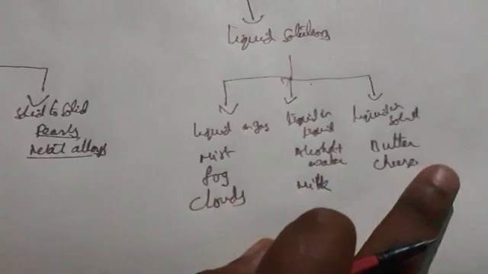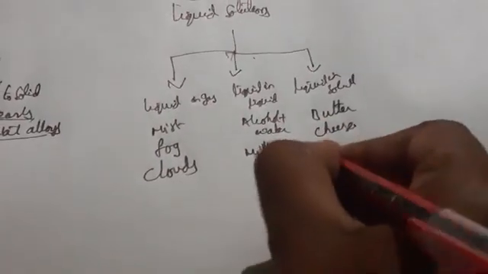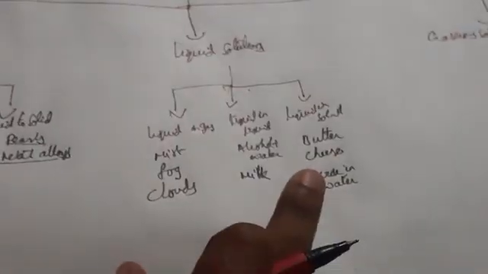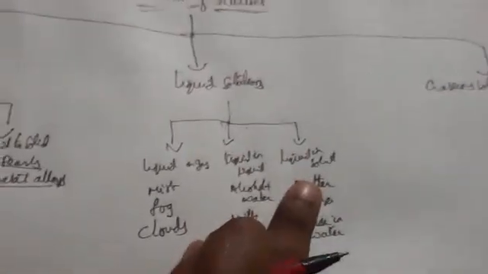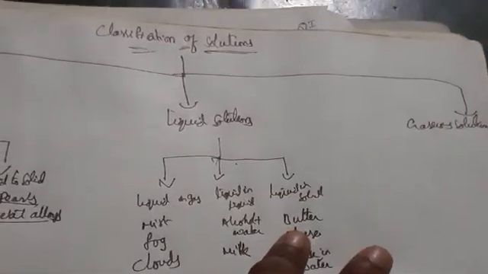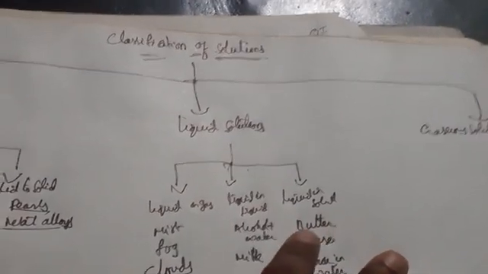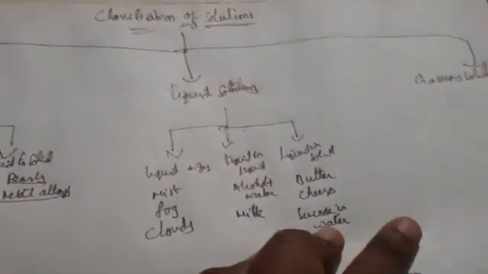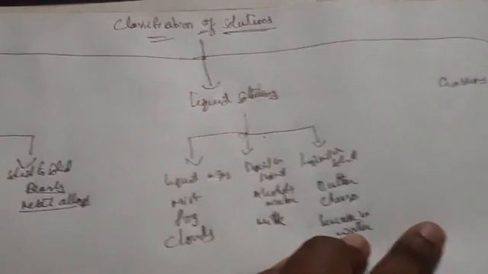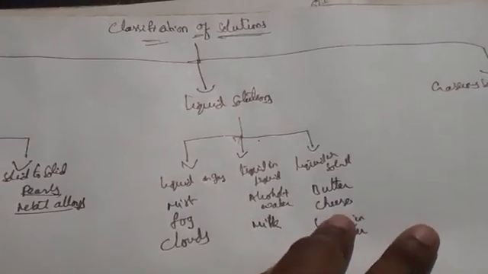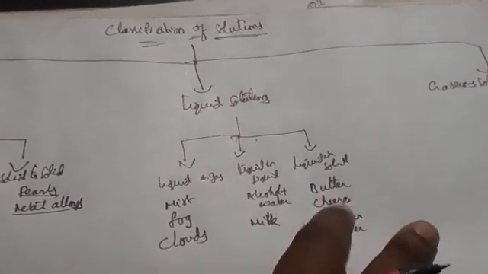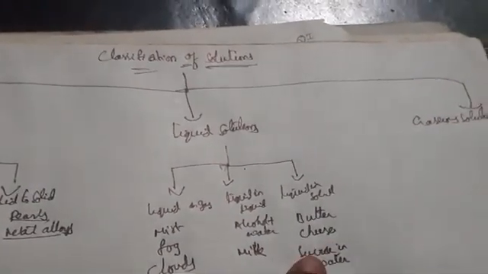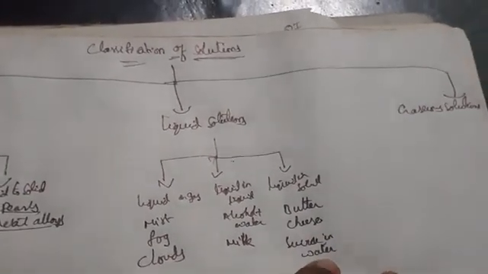So this is about butter, cheese and sucrose in water, which cannot be dissolved in water, we can say. Okay, so this is nothing but liquid in solid. Butter has liquid content and also solid content. Cheese also, you will be getting liquid content, water content. And here sucrose. Sucrose is one type of carbohydrate. It is also a sugar, but it cannot be dissolved in water. Why? Because it is a polysaccharide. So water content we call it as liquid.